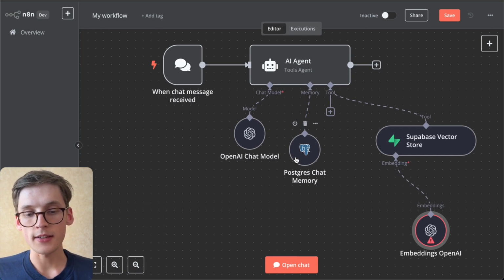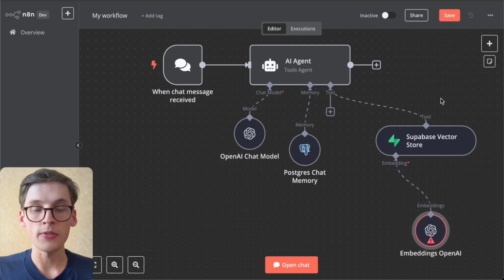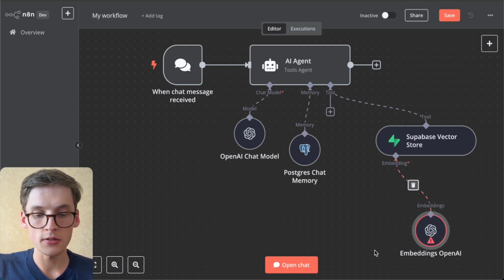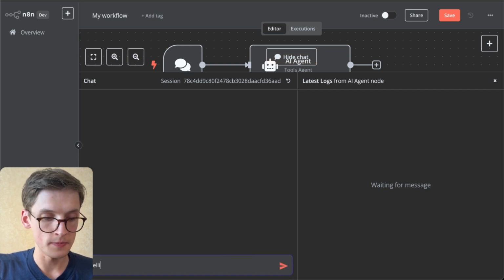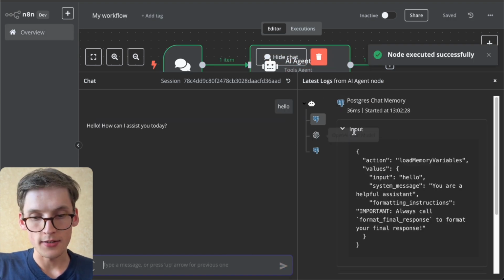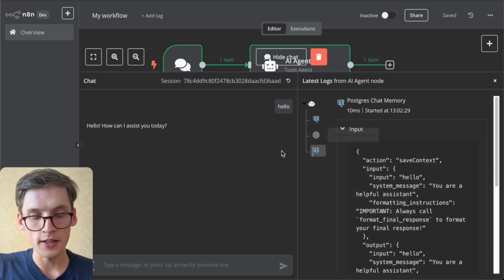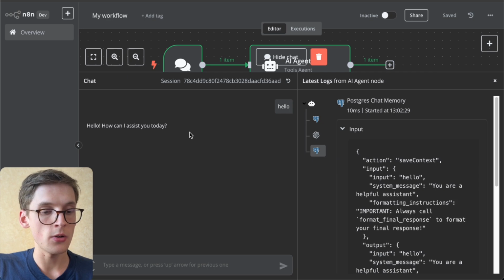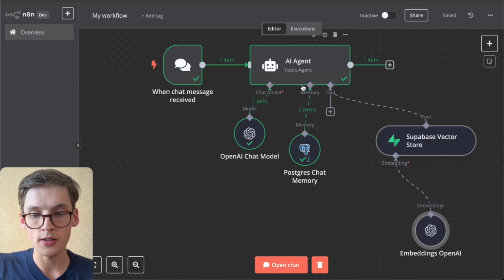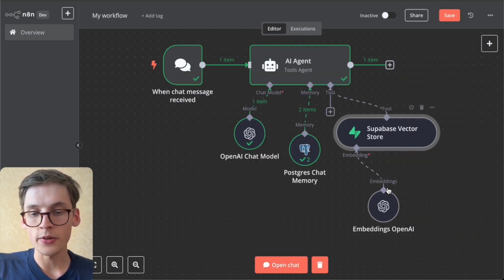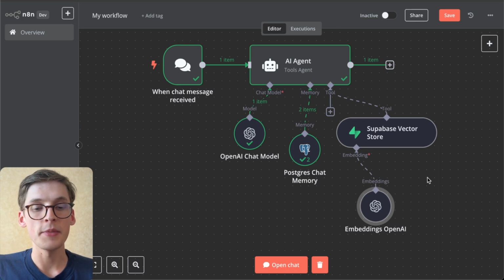So now we've basically set up our own agent. Now we can test it. Of course, it won't work because we don't have any data inserted into our Supabase account. But we can say hello. Yeah, it also went to the Postgres. It didn't find any information, and it responds, hello, how can I assist you today? So basically this agent worked, but it doesn't reference the Supabase vector store because of a prompt and because we didn't include any information in our vector store.